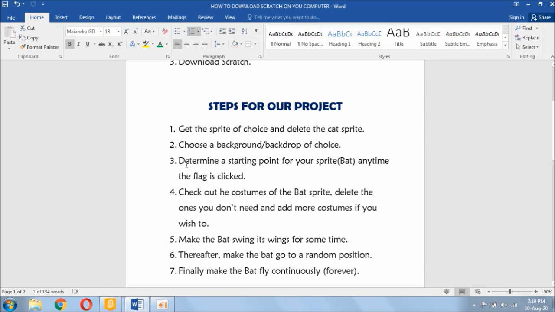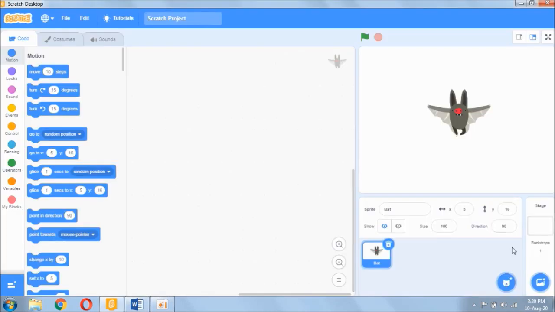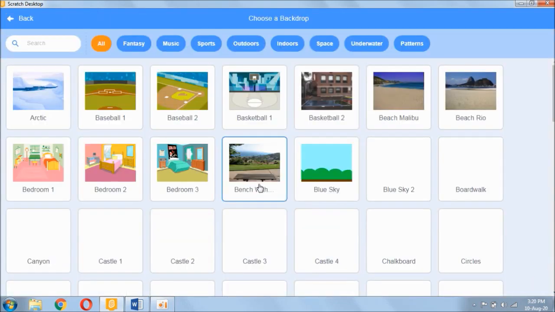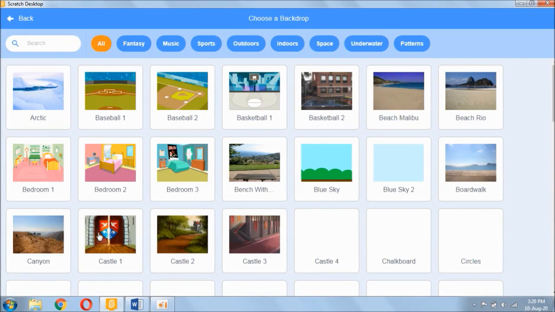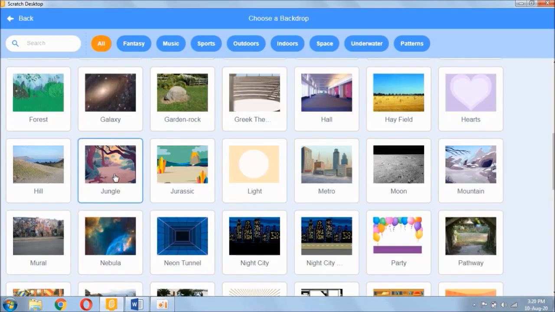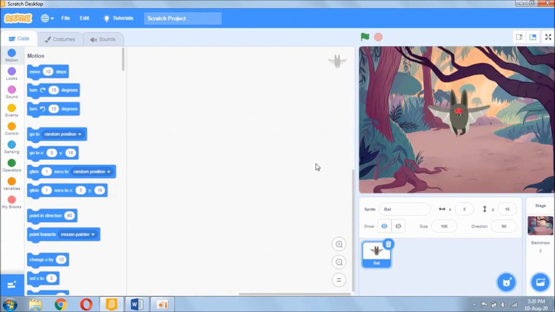Next one is to choose a background or backdrop of choice. So I would go to choose a backdrop and choose a background for my project. You can choose any background you like, but I'll choose the jungle backdrop.